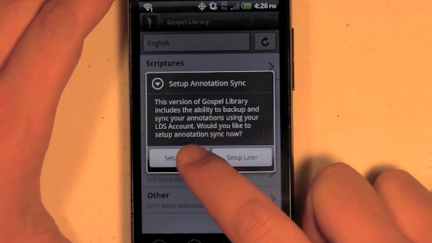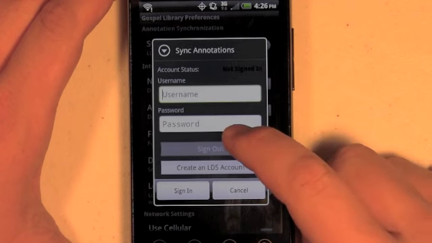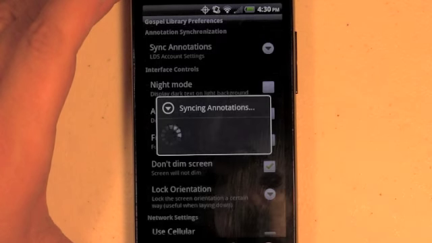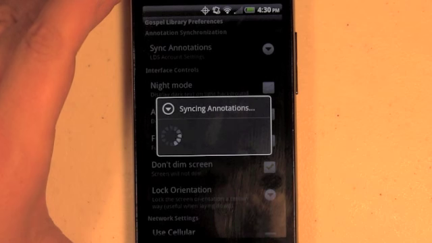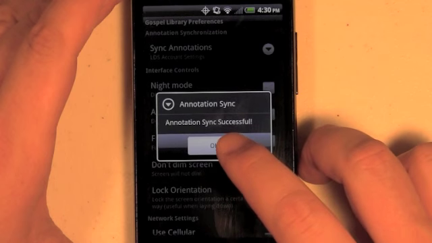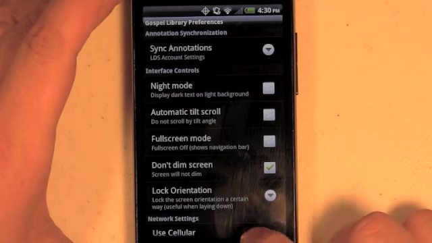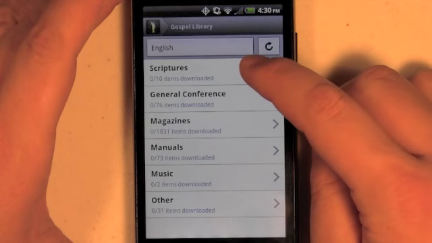When you click Set Up Now, you'll be prompted to enter your username and password. This is for your LDS account. So once you click Sign In, you wait a few minutes and then it will sync your annotations. This just depends how many annotations you have. It can take anywhere from a few seconds to a couple minutes. You press OK once that's completed, and you'll arrive back at the home screen.